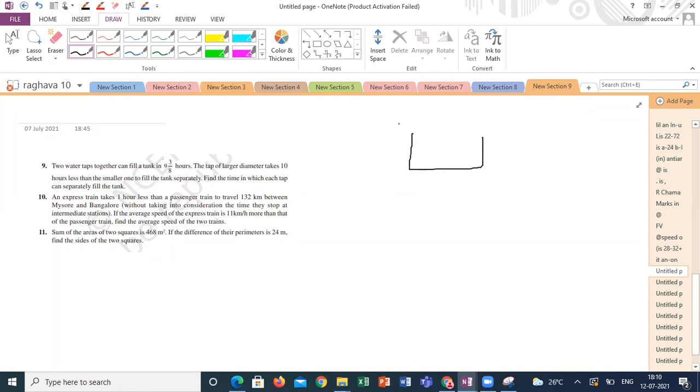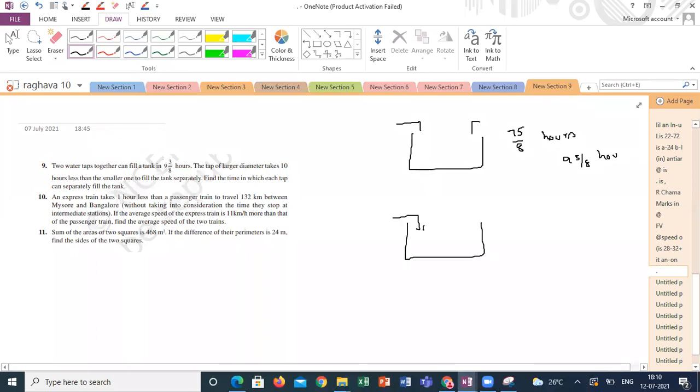There is a tank. If both taps are open, it will take 75 by 8 hours. If I am opening the taps separately, first tap separately, larger diameter separately, smaller diameter separately. Suppose this is tap 1 and this is tap 2. The larger diameter takes 10 hours less. Suppose tap 1 is the larger diameter and tap 2 is the smaller diameter. If the smaller diameter tap takes T hours, the larger diameter tap will take T minus 10 hours.